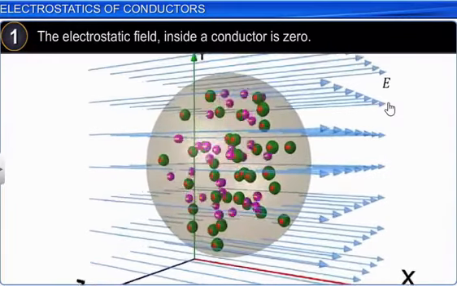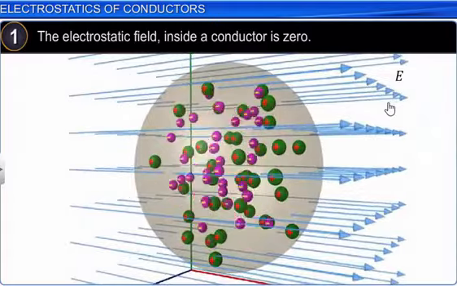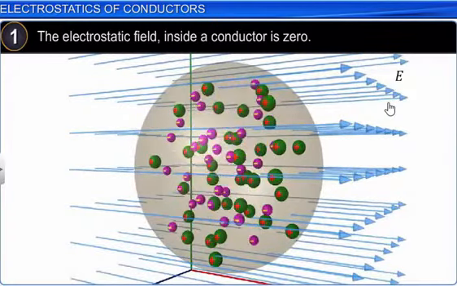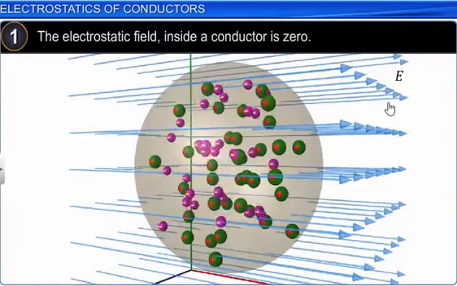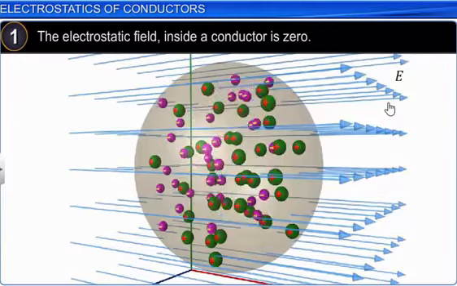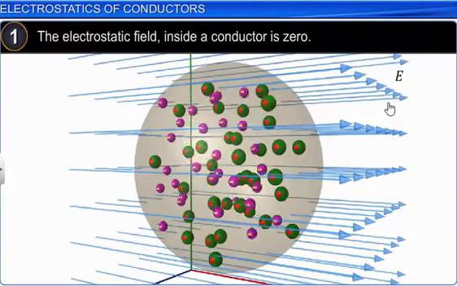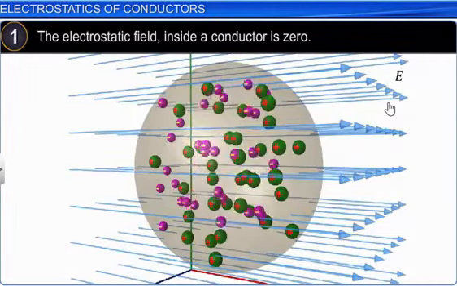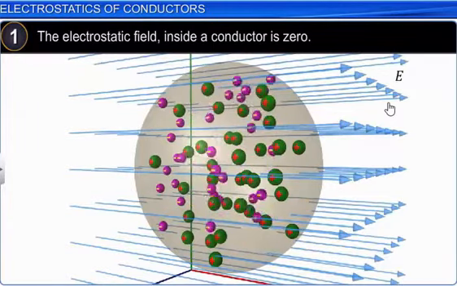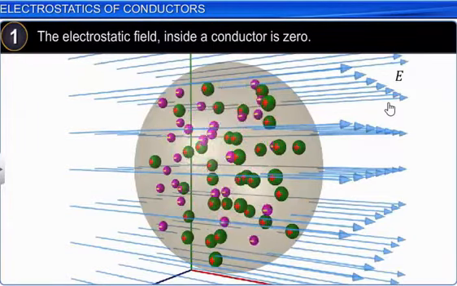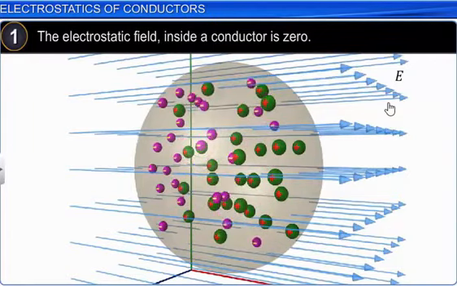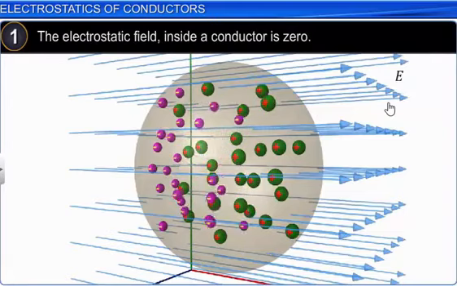Now what happens when we bring a conductor under the influence of an external electric field? In the diagram you can see we have placed a conductor in a uniform external electric field. Those blue straight arrow lines represent the direction of the electric field of strength E. When we bring a conductor under the influence of the electric field, all the negative charges start shifting towards the left side, away from the direction of the electric field, whereas all the positive charges shift towards the right side.